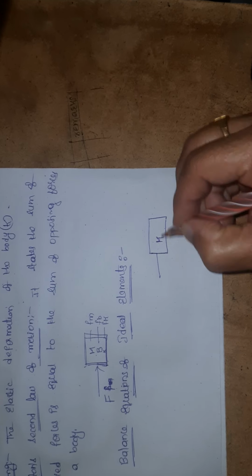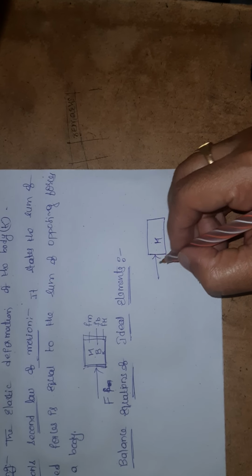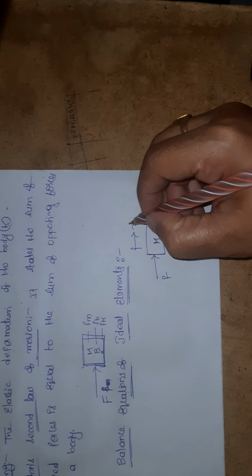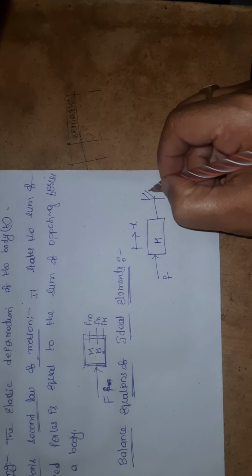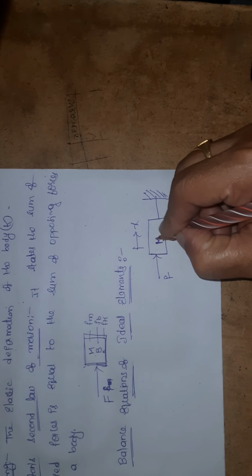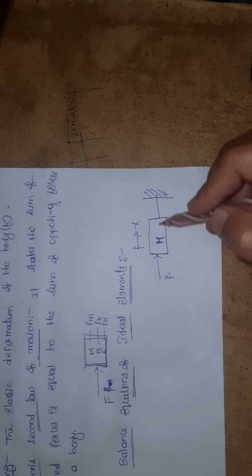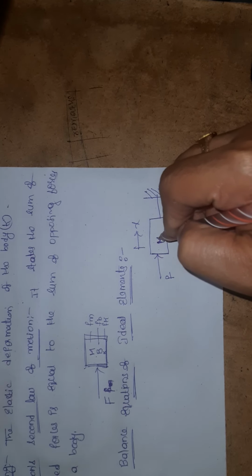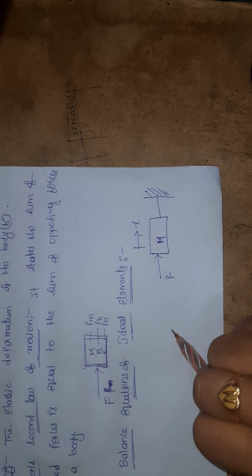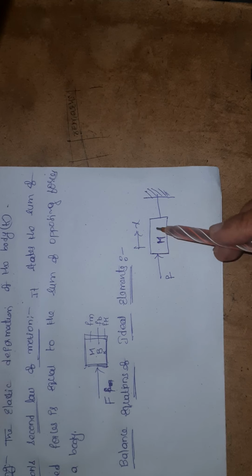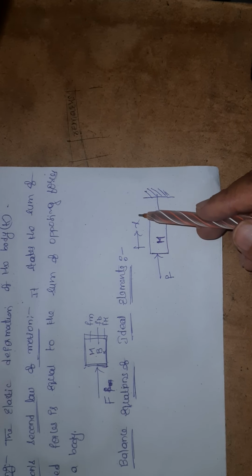This is capital M. This is the force I am applying, and this is the displacement. This is an ideal mass element M, and its weight always acts at the center of the body. If I apply some force on any body, it will have some displacement, represented by x.